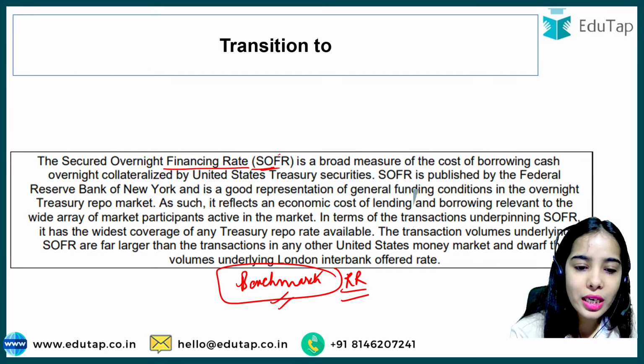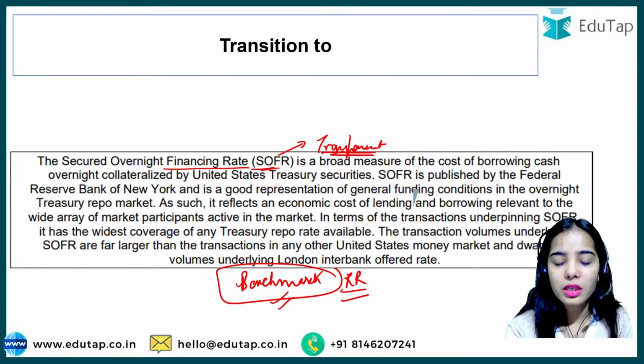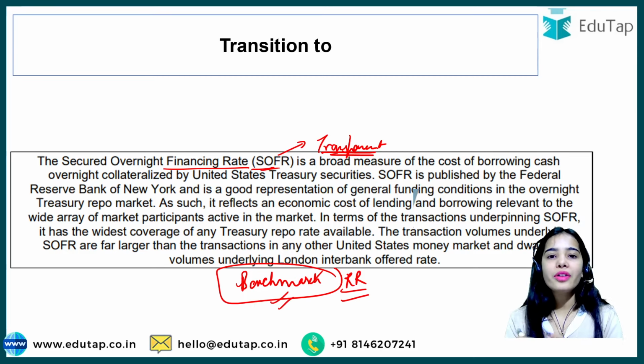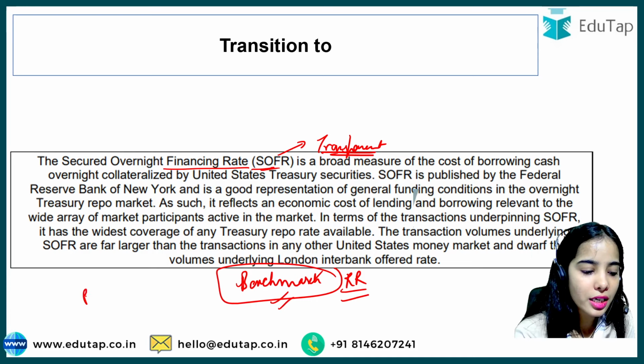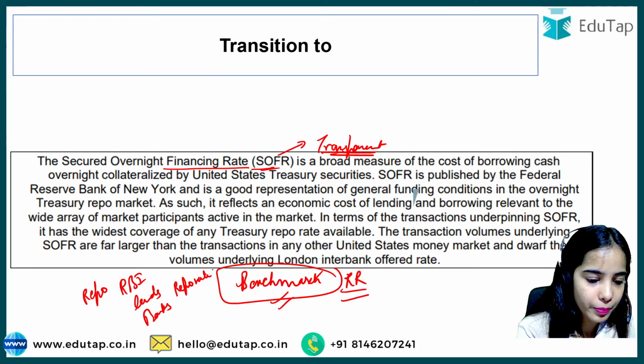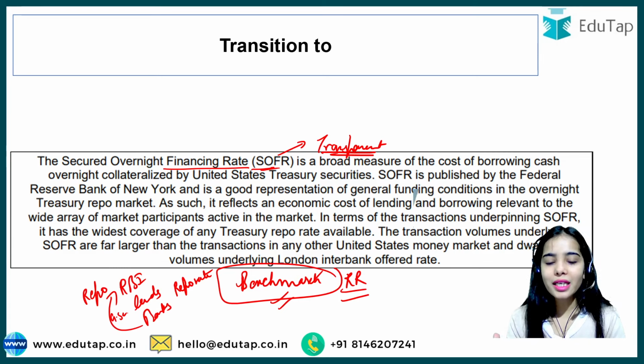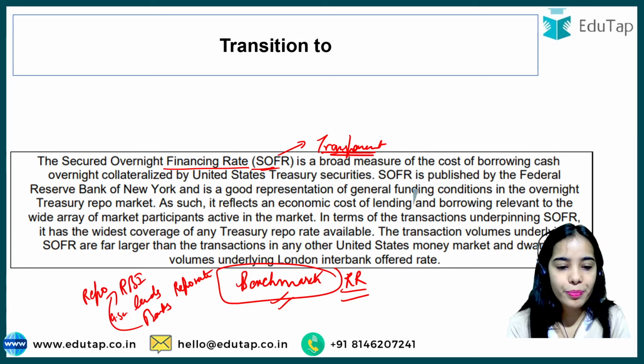SOFR is quite a transparent rate that is decided on a transparent mechanism. See, in India, the repo transactions happen in which the RBI lends money to banks at the repo rate, and the banks provide government securities to the RBI. Similarly, SOFR is actually the rate that is based on US Treasury securities. Okay, so let's understand this.